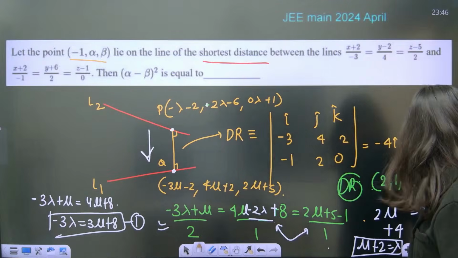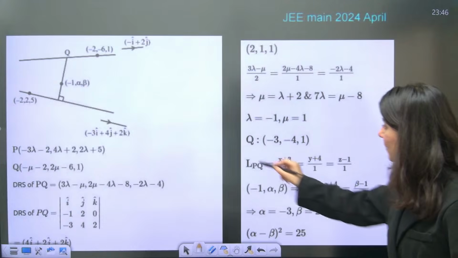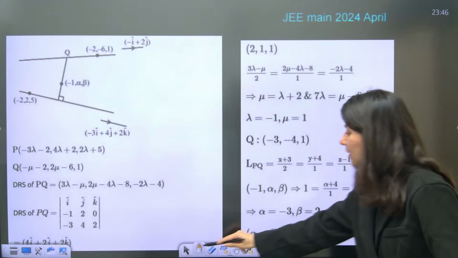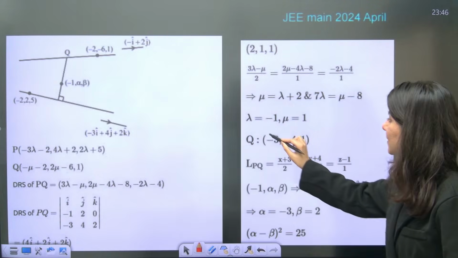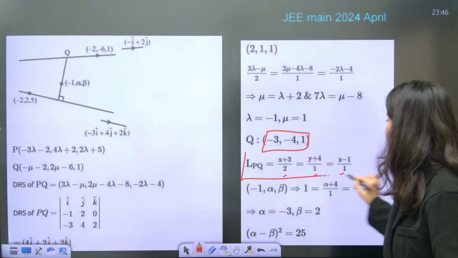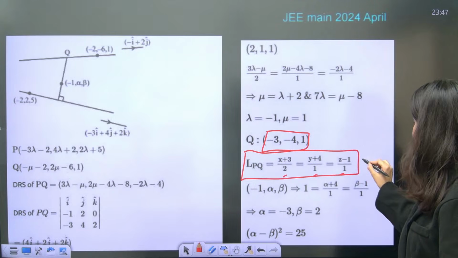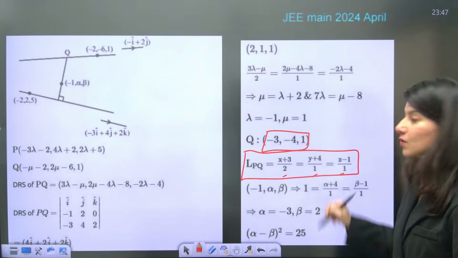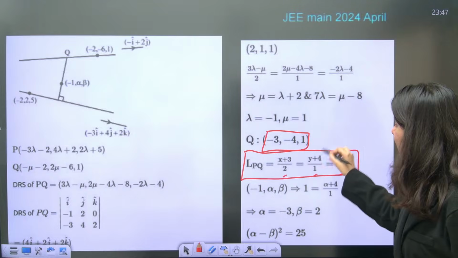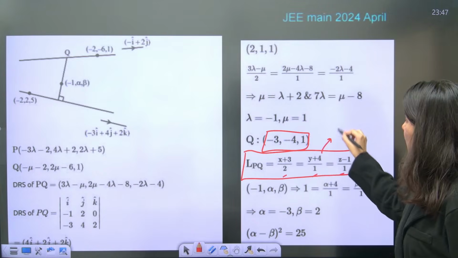So if you just go by the solution, can you see? This is the solution, okay? So this is the line. Okay, you will get the point. This is your point and this is the 2, 1, 1 dr. So you got this, and once you get this, you have to put that your x coordinate is -1. If your x coordinate is -1, tell me what will happen. 3 minus 1 by 2, so 1.